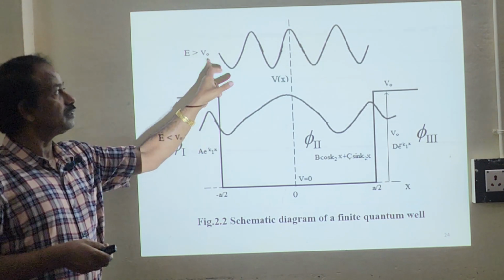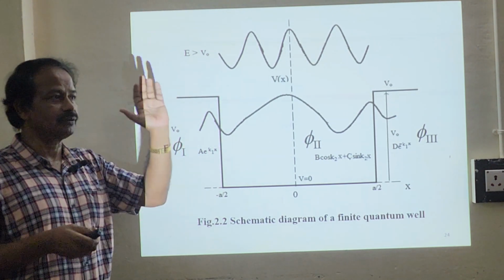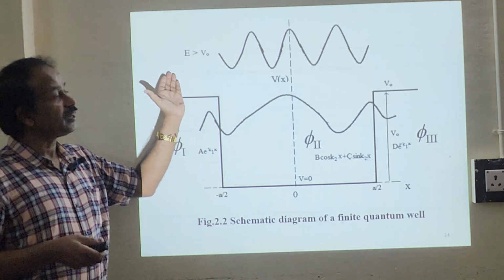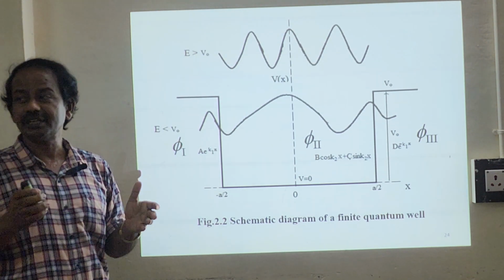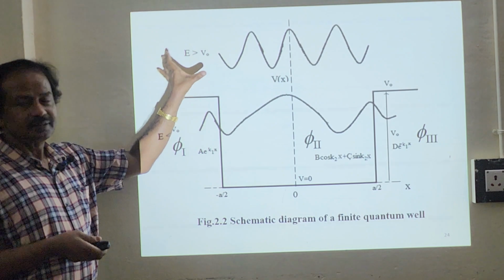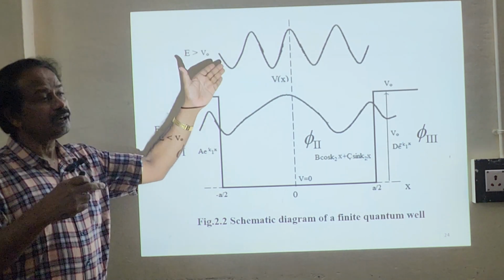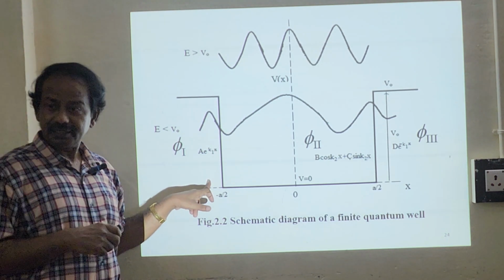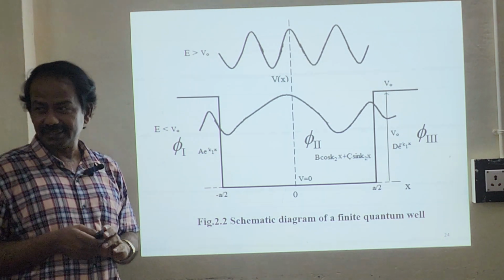So this is from left to right. They will never care for the potential barrier. Simply they will go. If it crosses from left to right, this will have a continuous energy. It's not bound. It is free. So we will have a continuous energy. But here in this case, the energy is less than that of a barrier height.